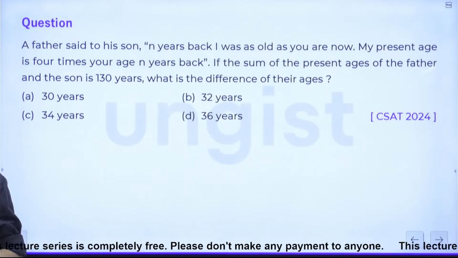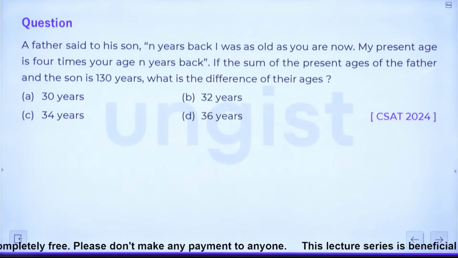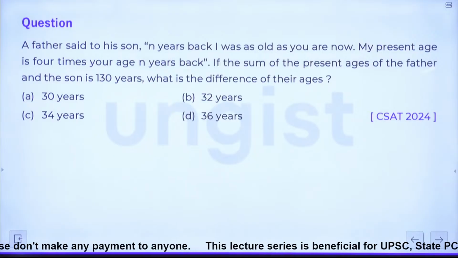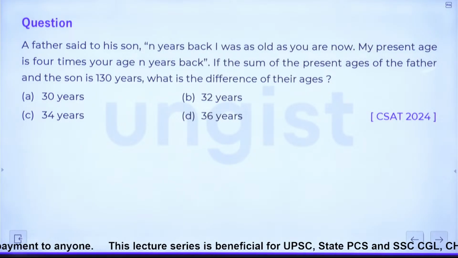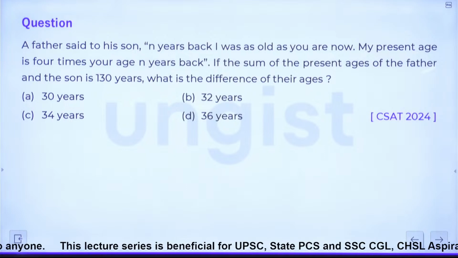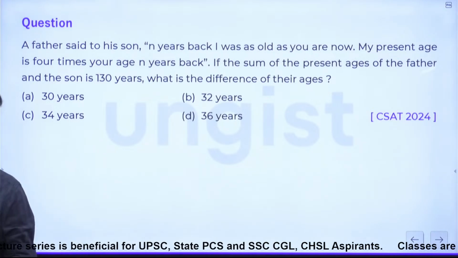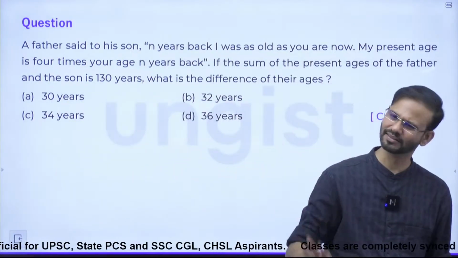Question says, a father said to his son, "N years back I was as old as you are now. My present age is 4 times your age n years back. If the sum of the present age of the father and the son is 130 years, what is the difference between their ages?" Guys, here we have so many informations, right? N years back, n years here.